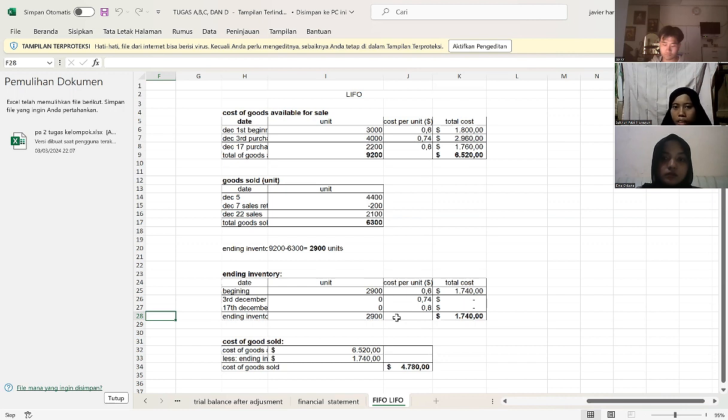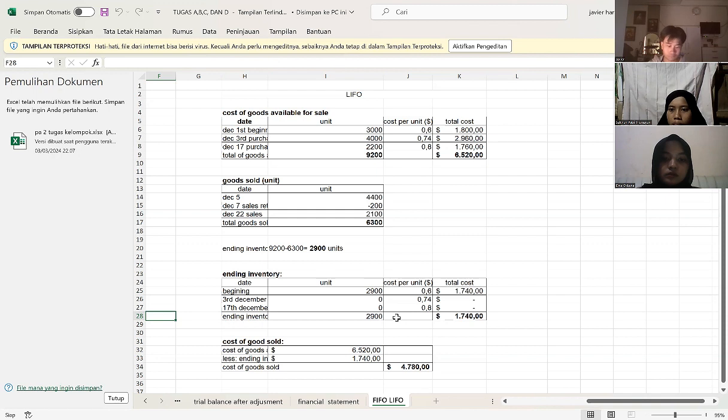Next is ending inventory. To find out the price of goods using this method, namely the initial inventory is 2,900 units at price of 0.6. The total is 1,740.